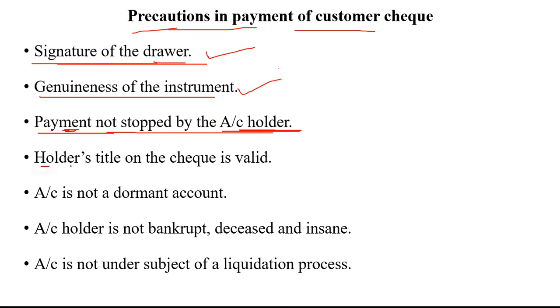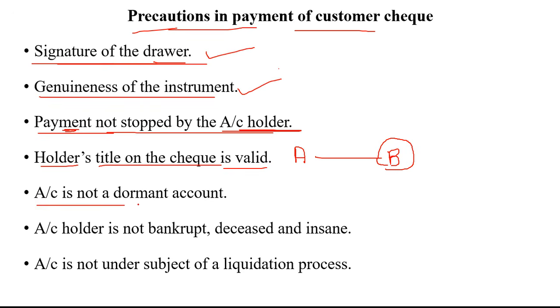Now next is holder's title on the check is valid. Now the holder of the check, the title, suppose A has given the check to B. So whether this Mr. B is proper or valid or not, the paying banker should verify it.